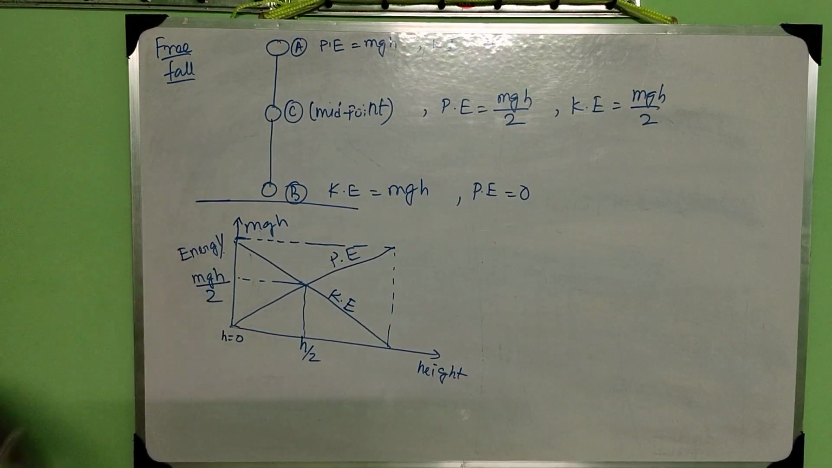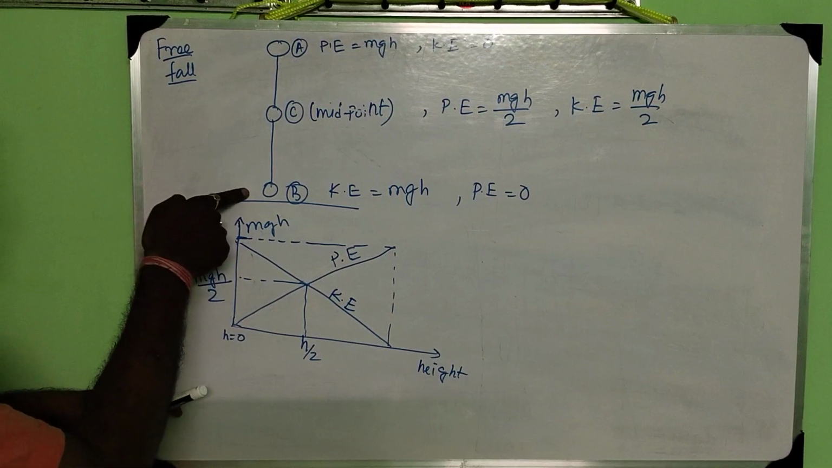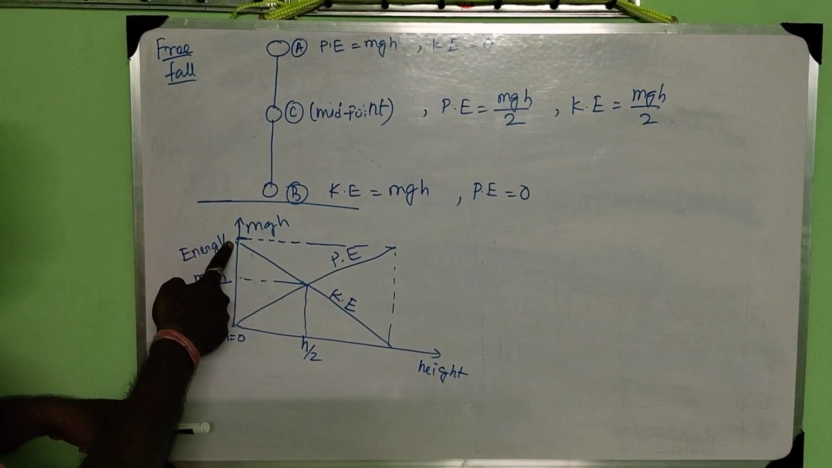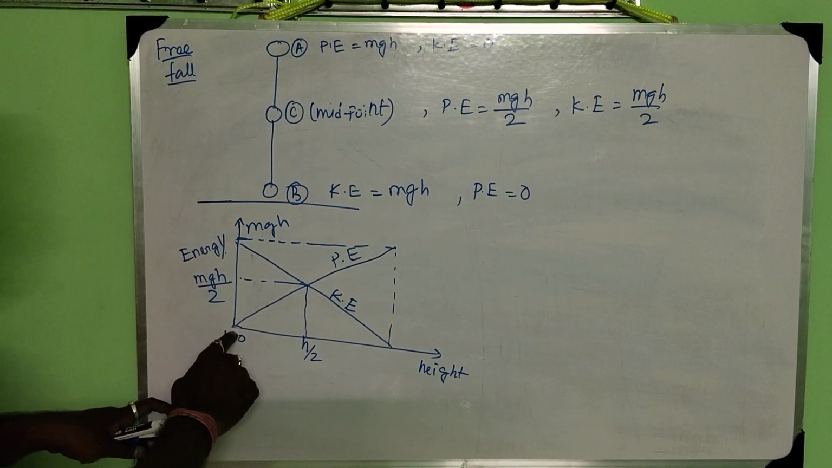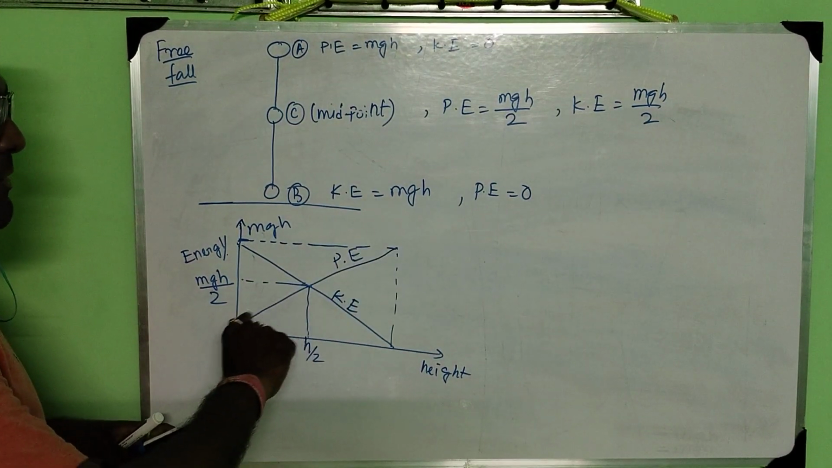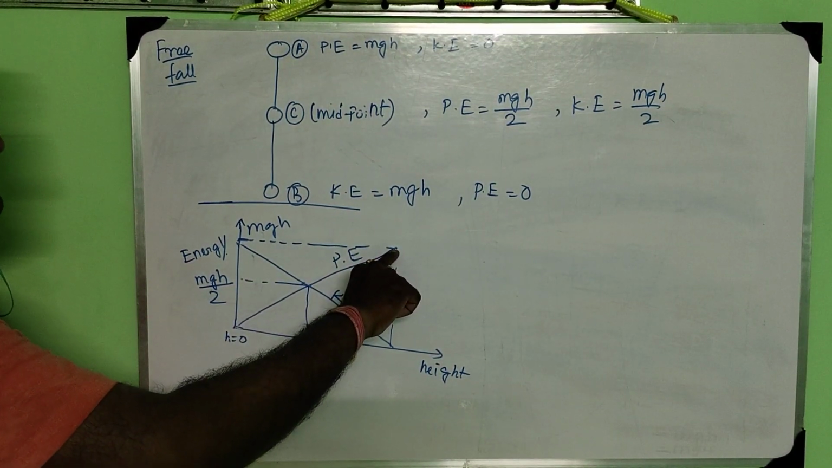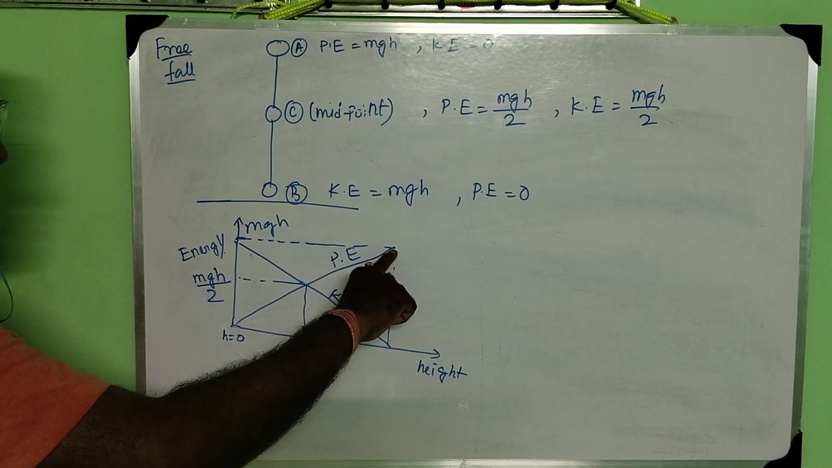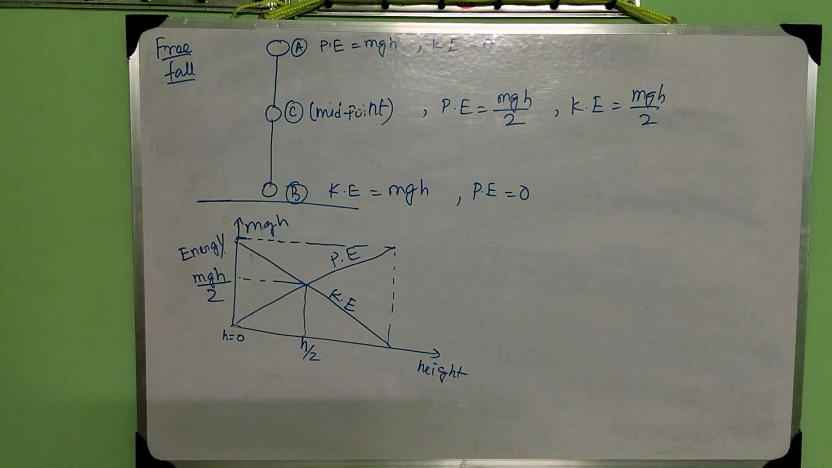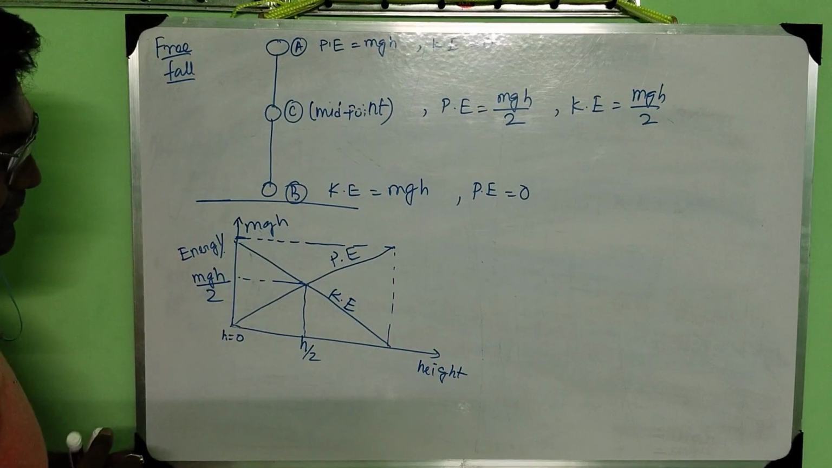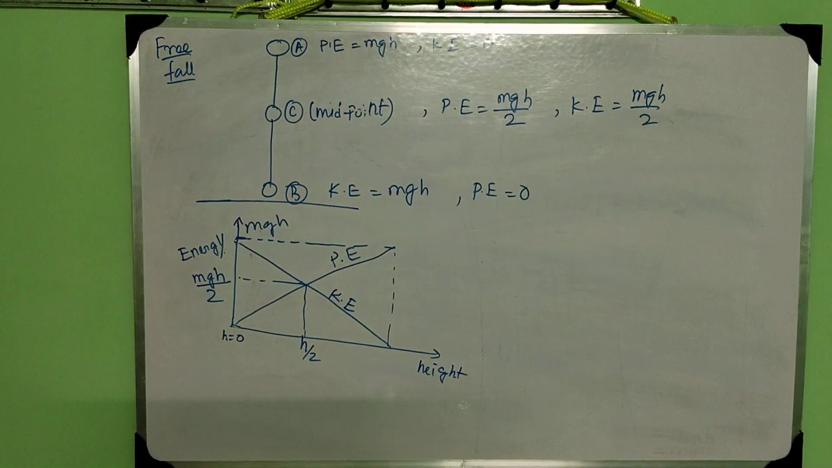Okay, so at h equals 0, at this position the maximum energy is the kinetic energy. As you move upward, the kinetic energy is decreasing, and at h equals 0 the potential energy is minimum, that means 0. As you move upward, the potential energy is increasing, and at height h the potential energy is maximum. Now at h by 2, both energies will be mgh by 2. So both energies are half of the total energy. This is the graph of the upward and downward motion. This is how we can show that total energy is conserved.